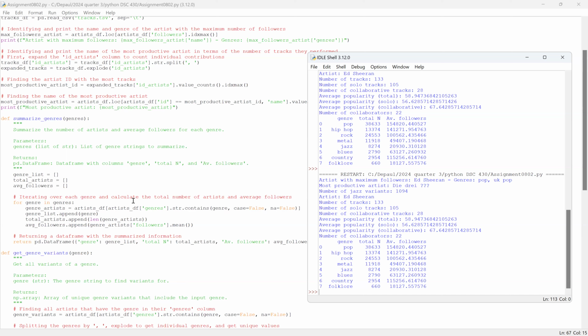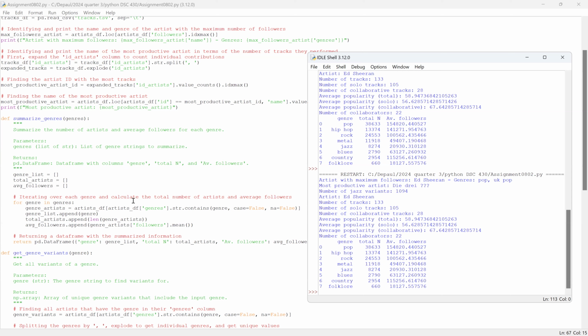This involved checking if the genre string appeared in the genre column for each artist. After filtering, I counted the number of artists for each genre and calculated their average followers. The output for the genres pop, jazz, blues, folklore and so on will be a table showing the genre name, the total number of artists in each genre, and the average number of followers for the artists in that genre.